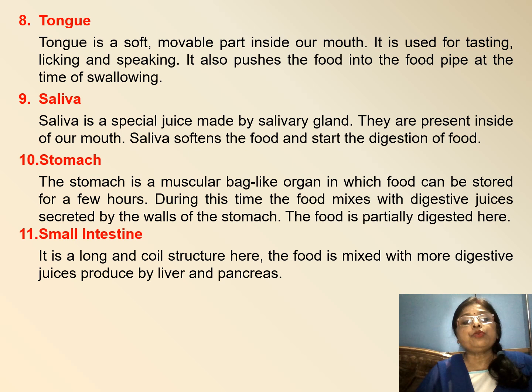Next topic is the tongue. The tongue is a soft movable part inside our mouth. It is used for tasting, licking and speaking. It also pushes the food into the food pipe at the time of swallowing. Saliva is a juice made by the salivary glands. They are present inside our mouth. Its work is to soften the food and it helps in the digestion of food.